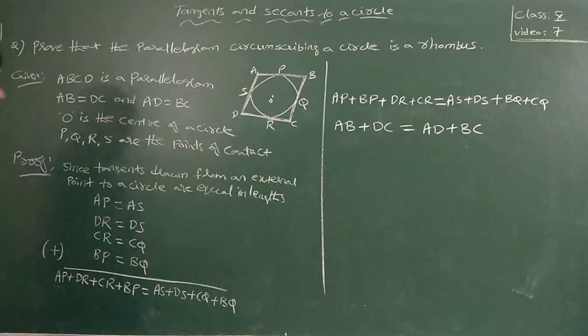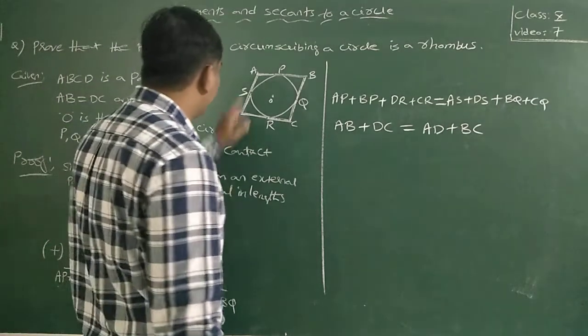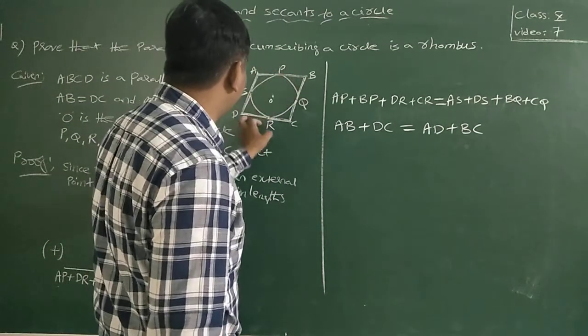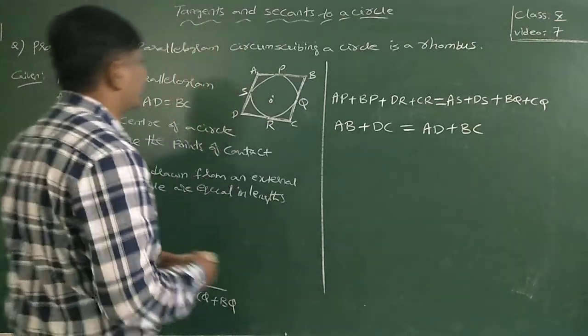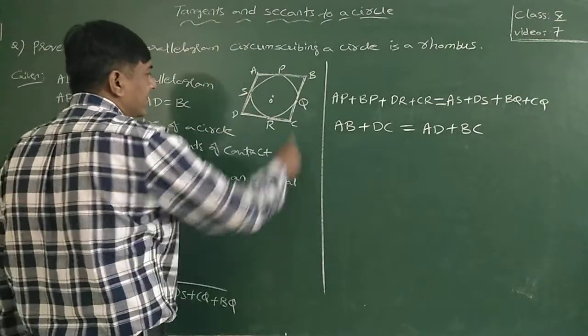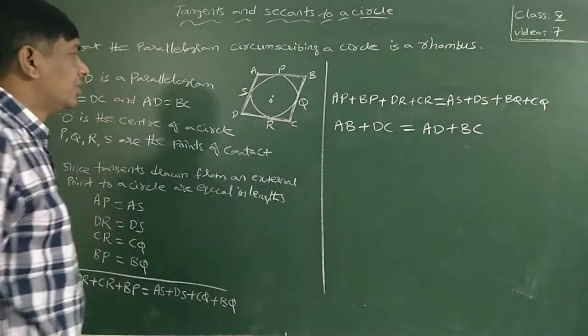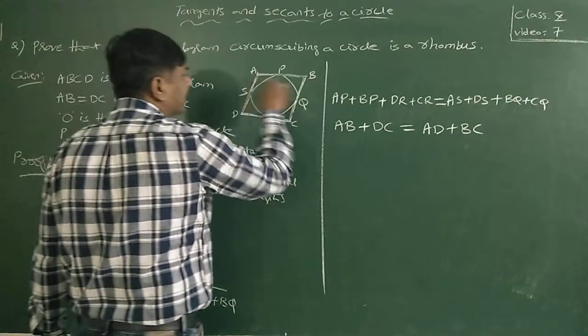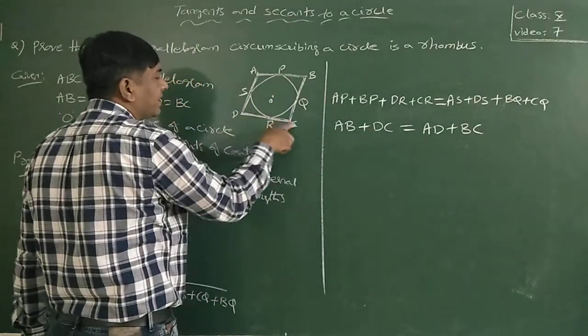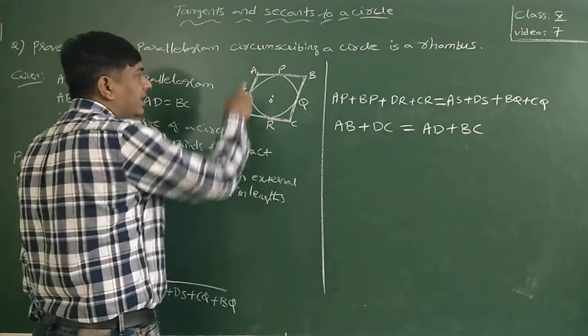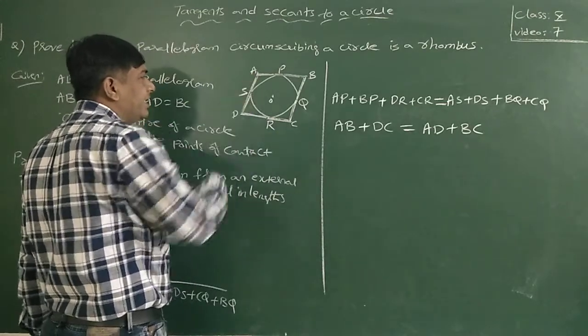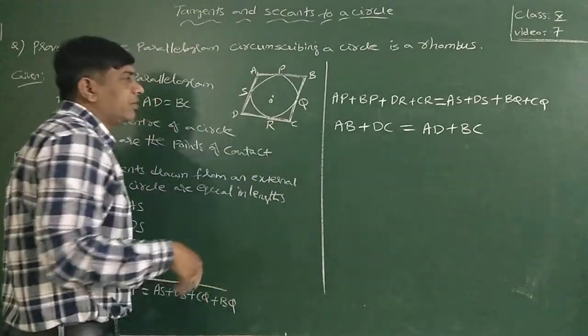Now I rearranged them: AP and BP together, DR plus CR together, AS plus DS, BQ plus CQ on the right side. So AP plus BP is nothing but AB, DR plus CR is equal to DC, AS plus DS is nothing but AD, BQ plus QC is equal to BC.